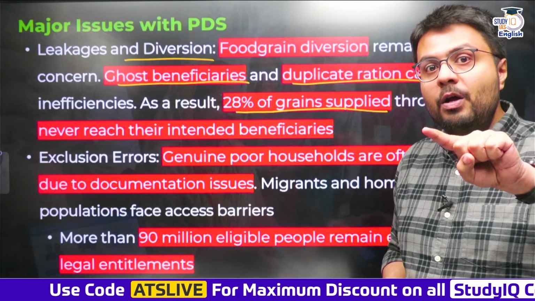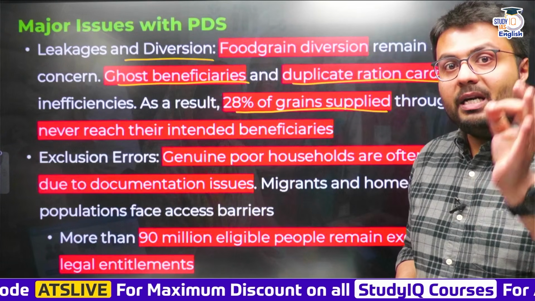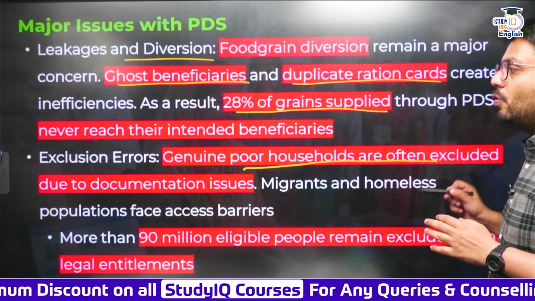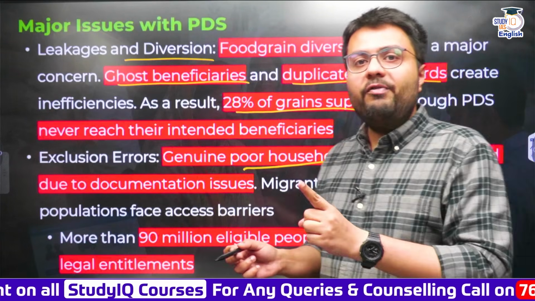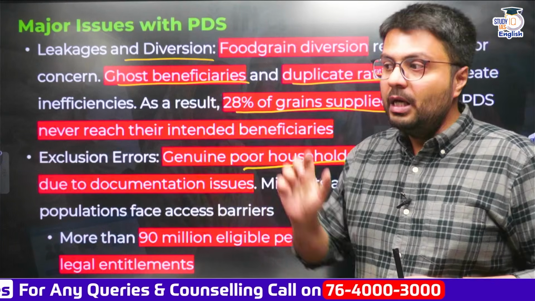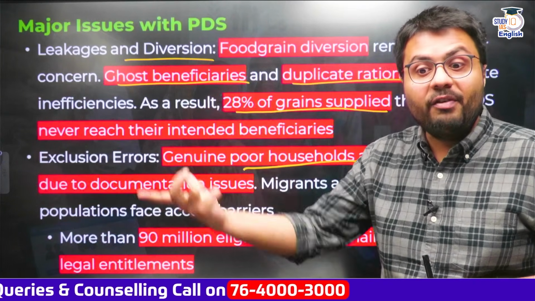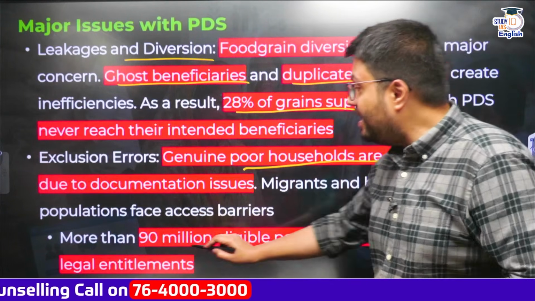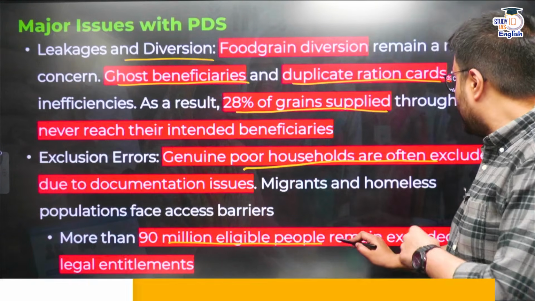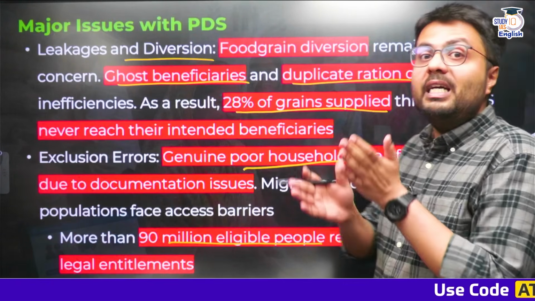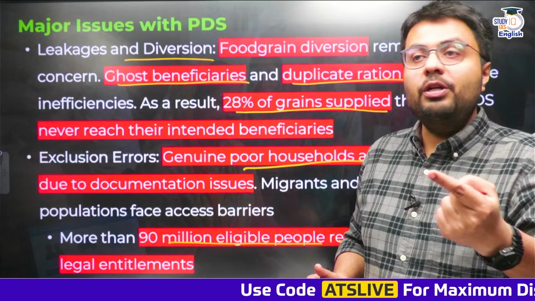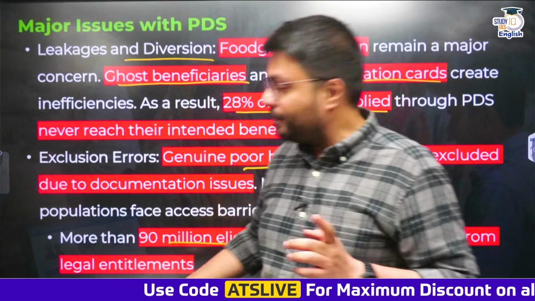Exclusion error means people who should have gotten the scheme, but they are excluded from the benefits of the scheme. These are genuine poor households who are often denied their benefits because of documentation issues. For example, their fingerprints won't work, their ration cards might have got damaged, and as a result 90 million eligible people, 9 crore people, you can understand the scale of it, have remained excluded from their legal entitlement. So this is happening why? Because of documentation issues, because of leakages and diversion.